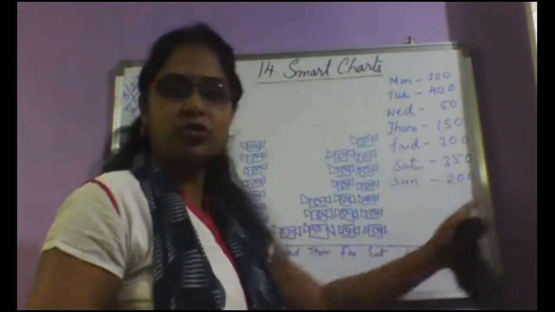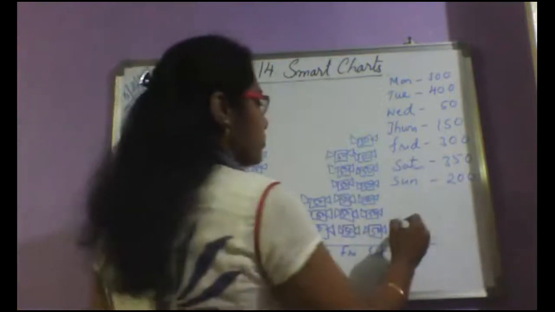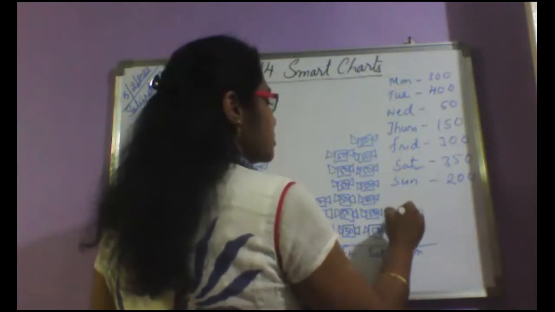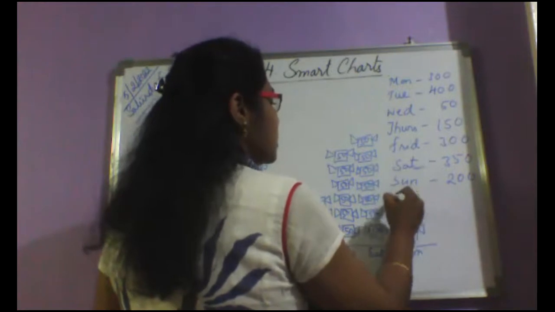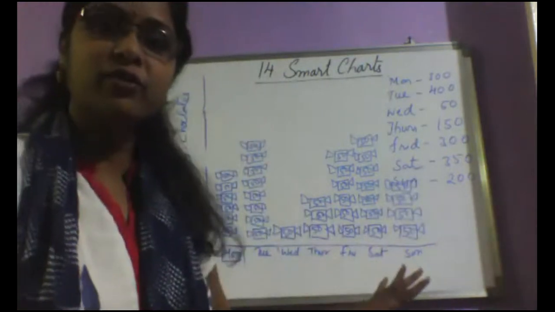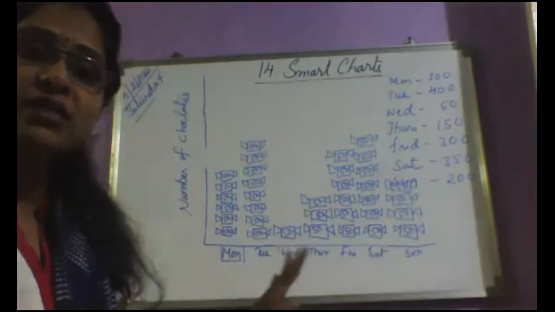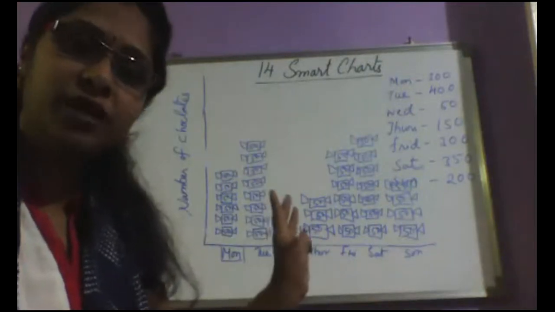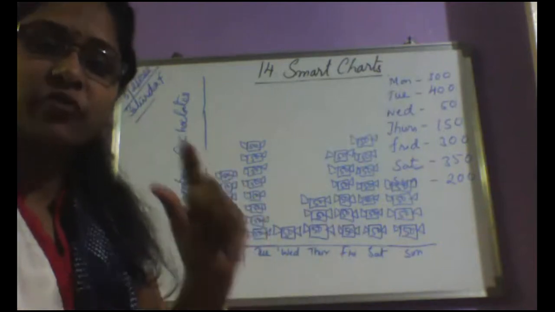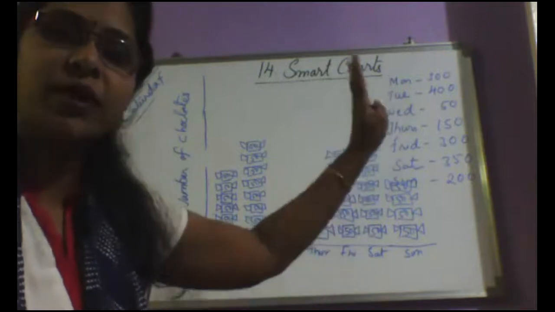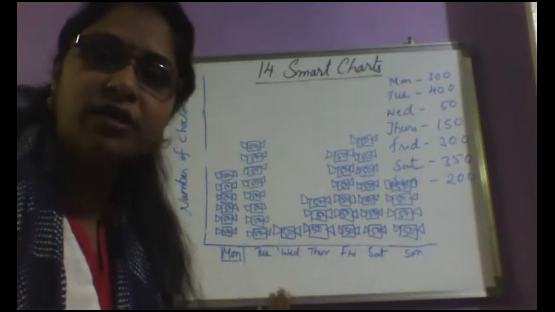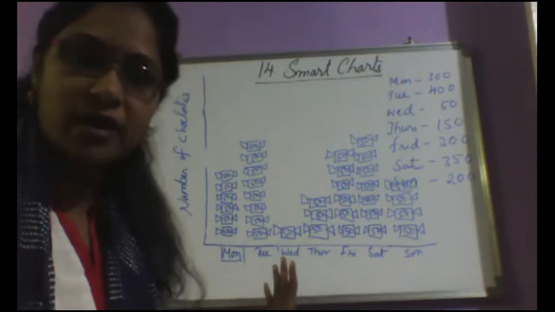Now Sunday, how many should I draw? 4 chocolates, ma'am. Very good. Because it is 200, only 4 chocolates you draw. It gives you 200. So 1, 2, 3 and 4. Right? So see how beautifully you have got a pictograph and you can represent any big number. Even if big numbers are given, you can show the number like this, having each picture showing 50 or 20 or 100 depending upon the given data. Is this understandable? Any doubt here? No doubts, ma'am. Okay, very good.